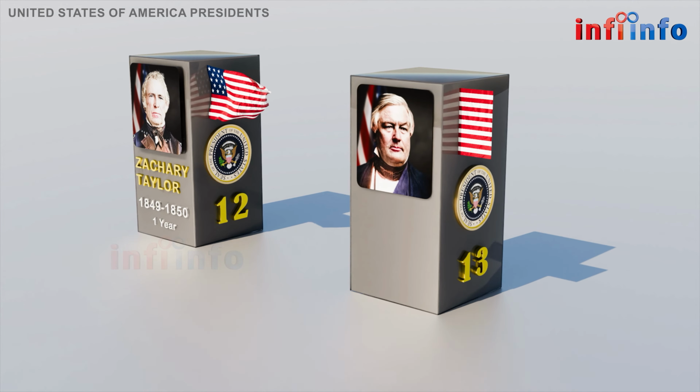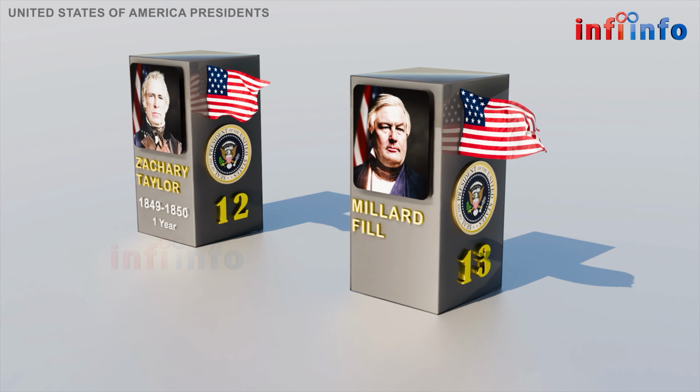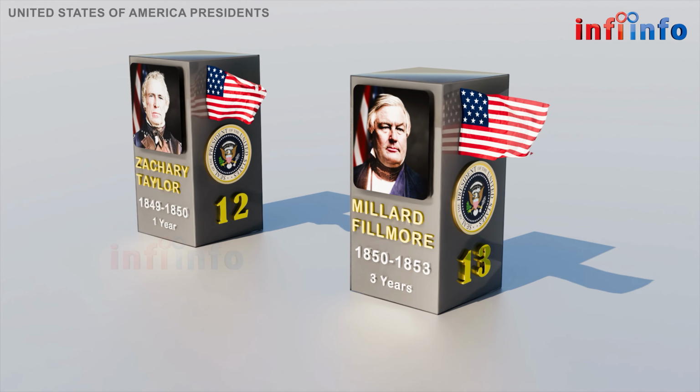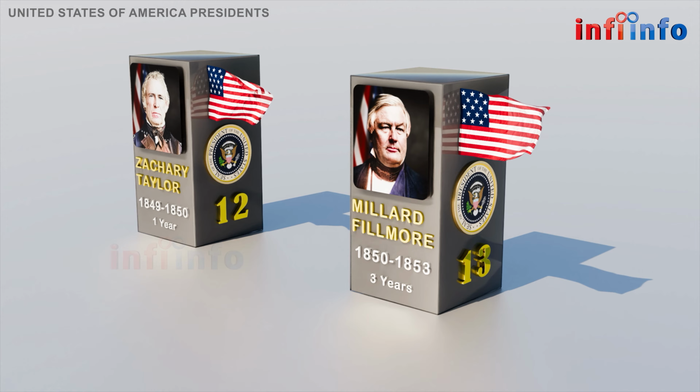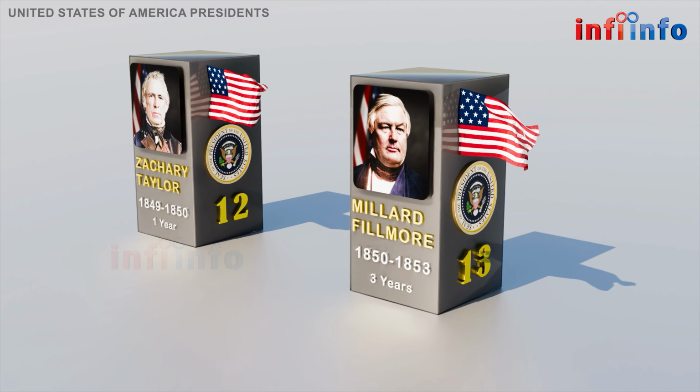The 13th U.S. president was Millard Fillmore, born on January 7, 1800, in Summerhill, New York. He was a Whig and served for 3 years from July 9, 1850, to March 4, 1853. He is known for supporting the Compromise of 1850, which aimed to ease sectional tensions.